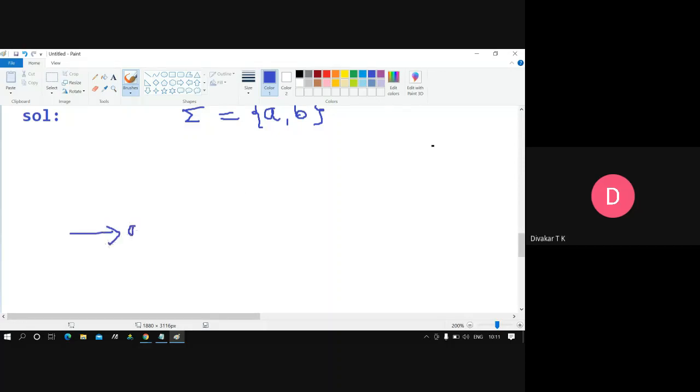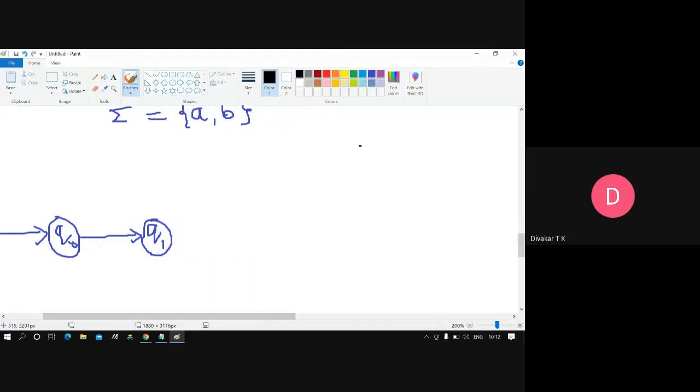Very easy diagram. Now Q0, please write Q0, then the state. Exactly two B's should be accepted. So that's Q1 here. Now see here: from Q0 to Q1 I'm passing the symbol B. Q0 to Q1, what I passed is the B symbol. Then after that I pass from Q1 to Q2.